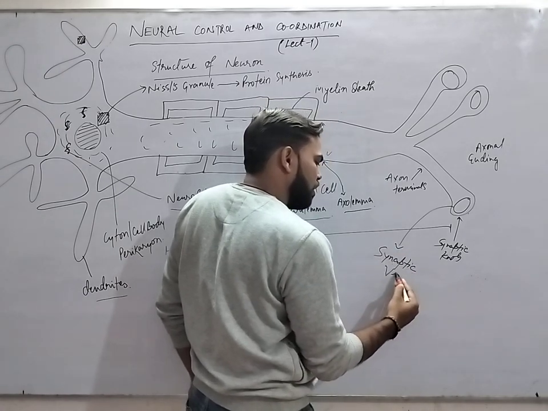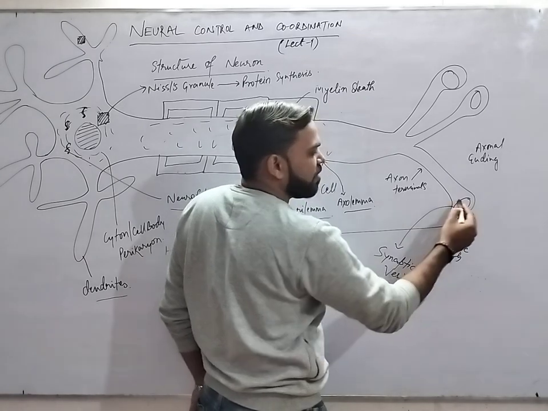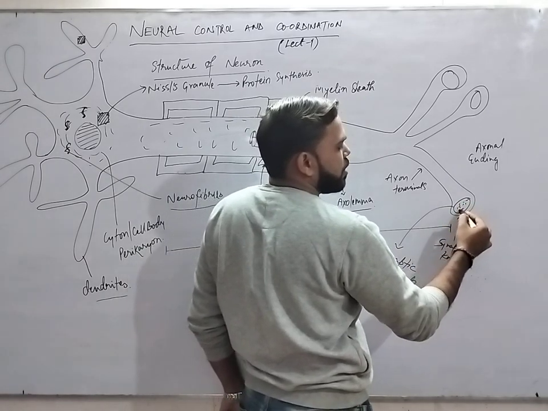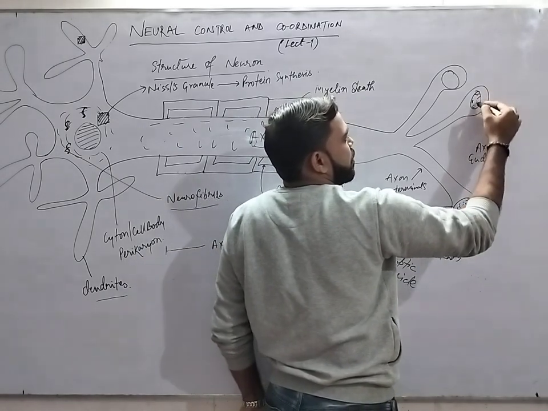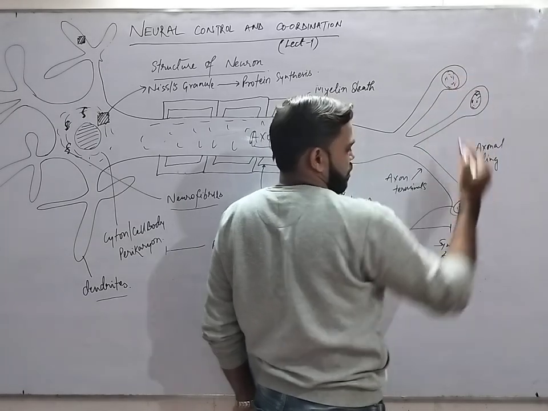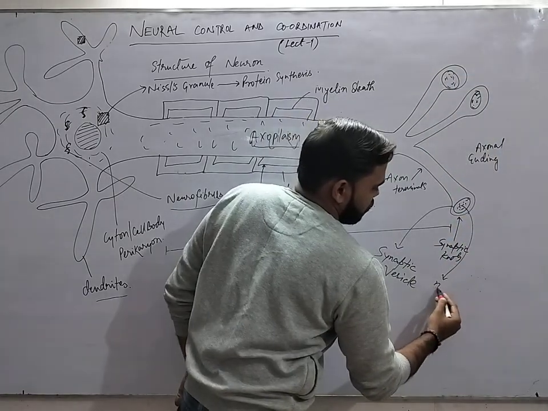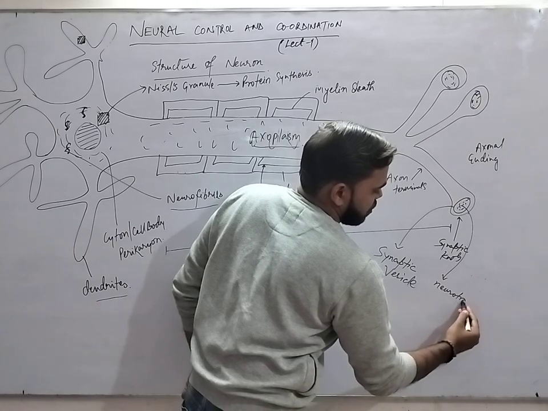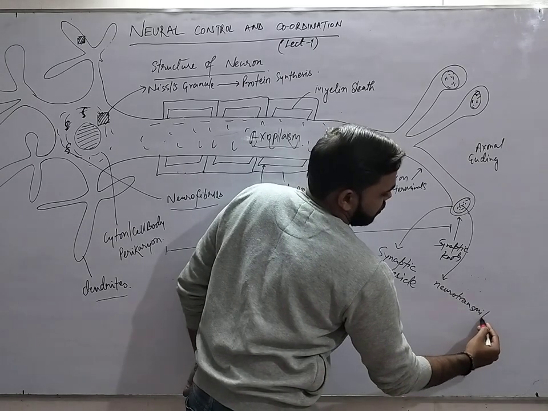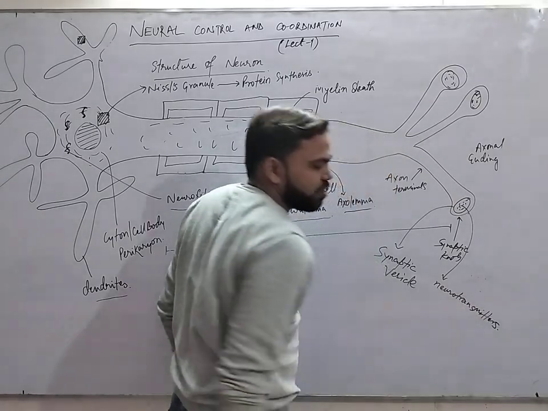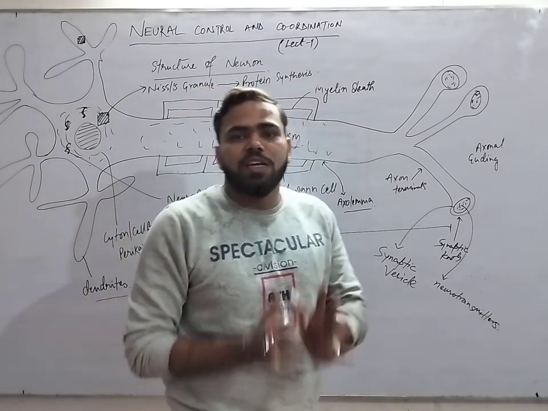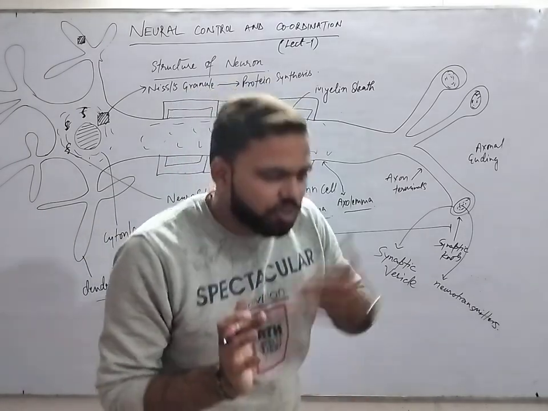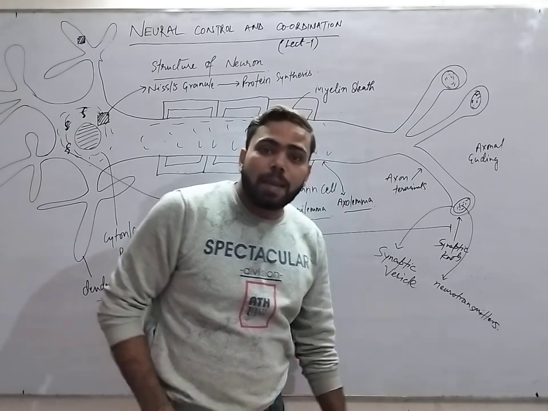Inside these synaptic vesicles there is an impulse in the form of chemicals called neurotransmitters. And these neurotransmitters are nothing but the chemical impulse, which will further go into the synapses.